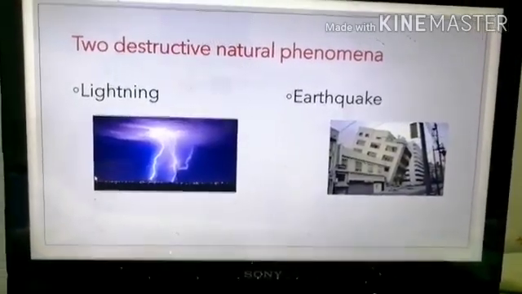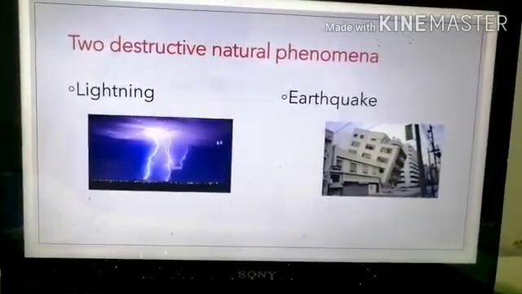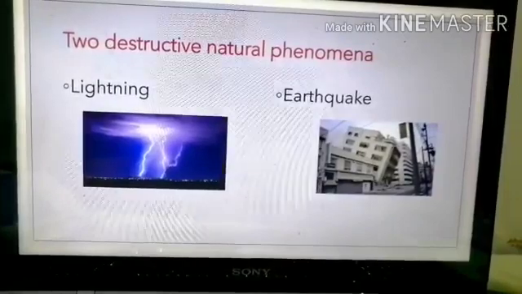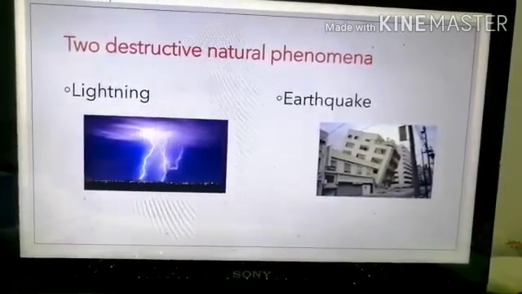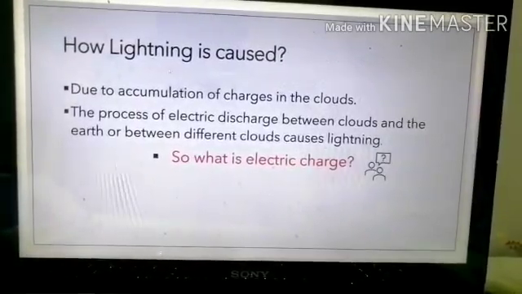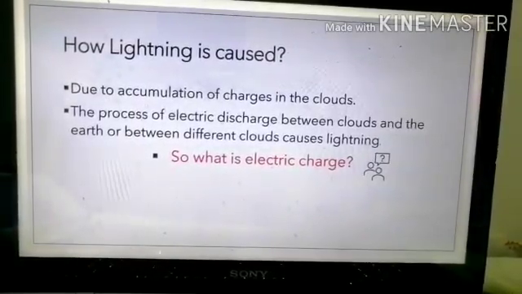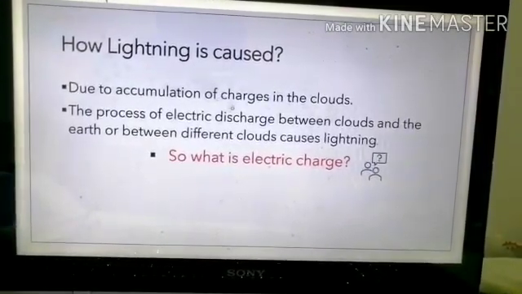So let us recall what we have learned, children. We have learned that there are two destructive natural phenomena in this chapter. First one is lightning and the next one is an earthquake. So what is the reason for the lightning? Lightning is caused due to the accumulation of charges in the clouds. So what are these charges? How are they produced?